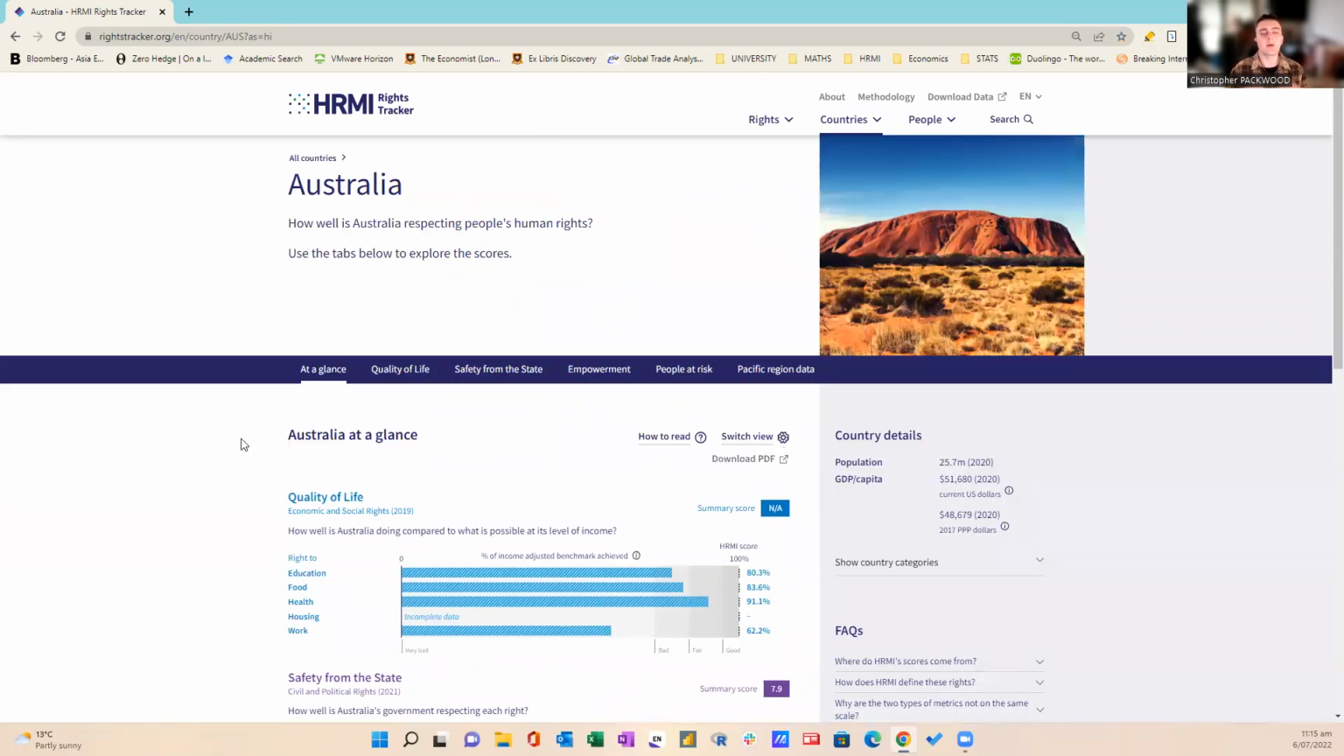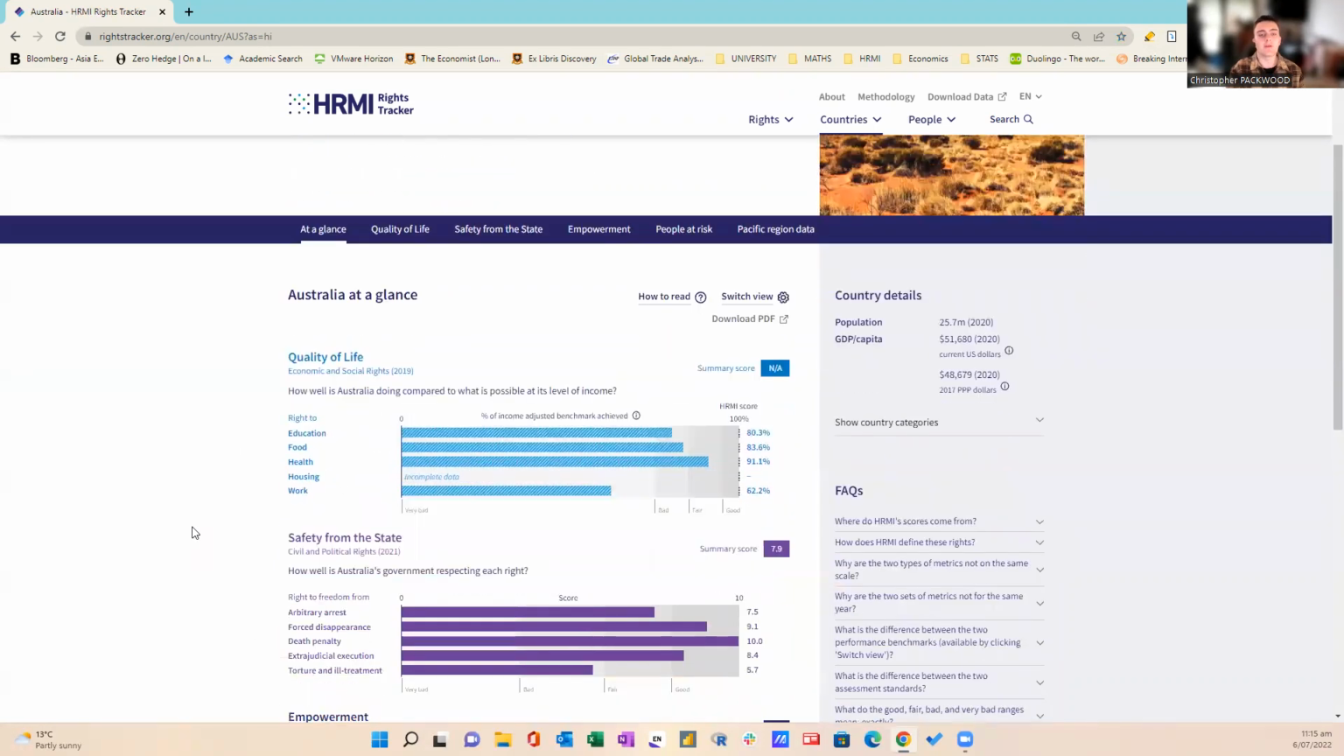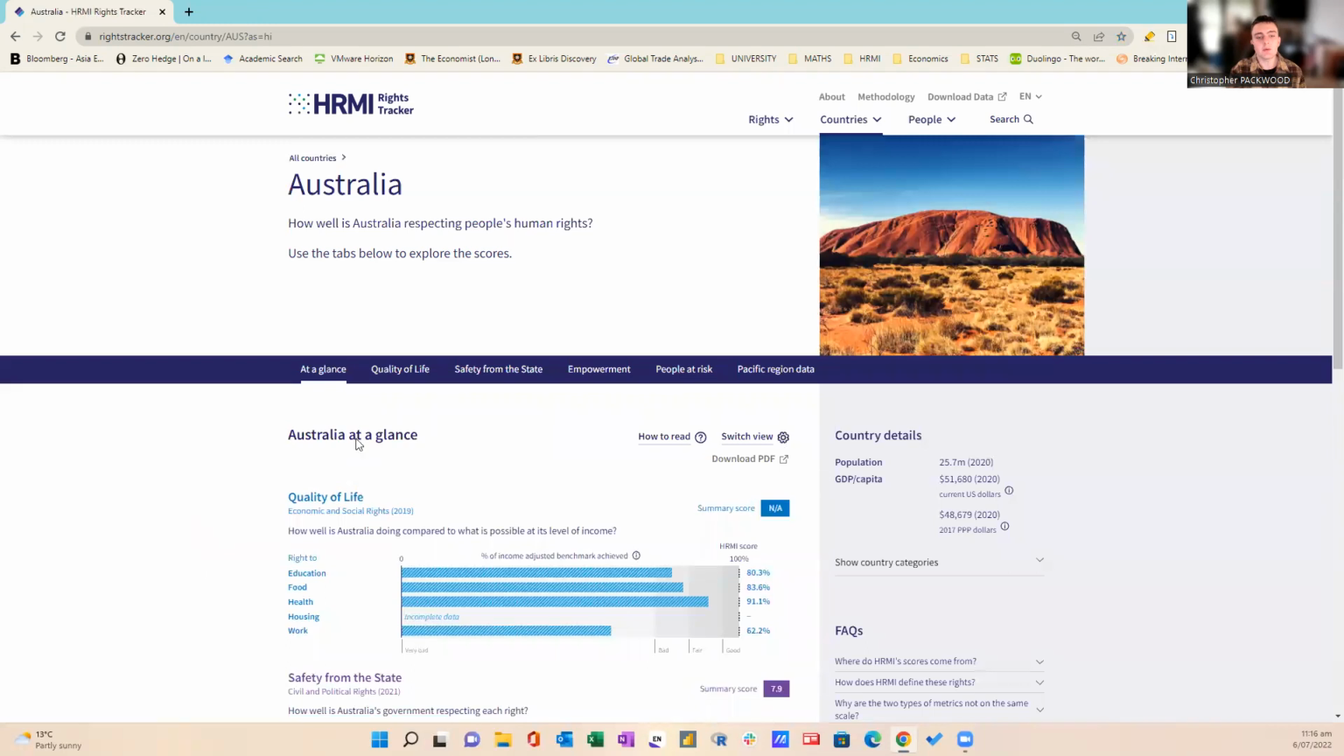Now, the main page that you're going to pop up onto when it comes to the country searches is the at-a-glance page. And this summarizes those 3 broad groups, which is the quality of life, which is made up of 5 economic and social rights: the right to education, food, health, housing, and work. And then we have the 8 civil and political rights, which are split into the safety from the state and empowerment rights. And we'll cover those in a later video. But today we're going to be looking at the quality of life rights in Australia. So we're just going to click on our tab here.